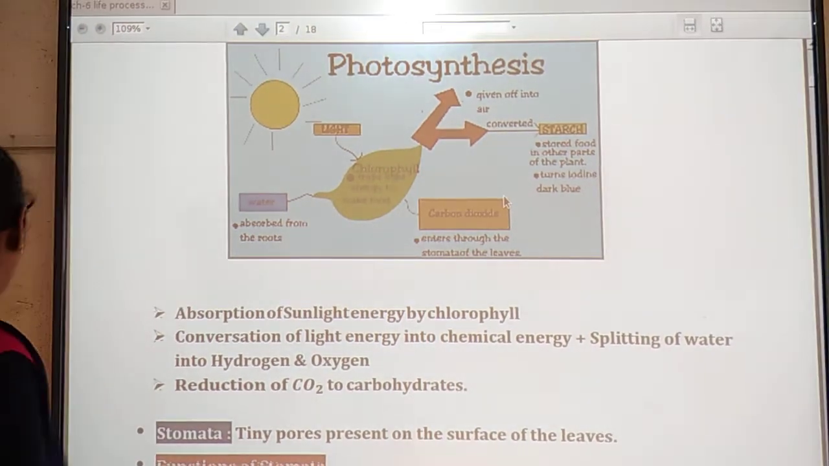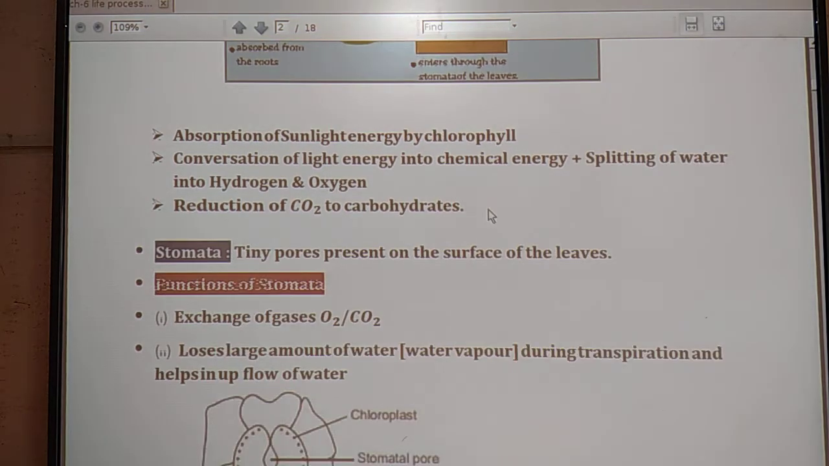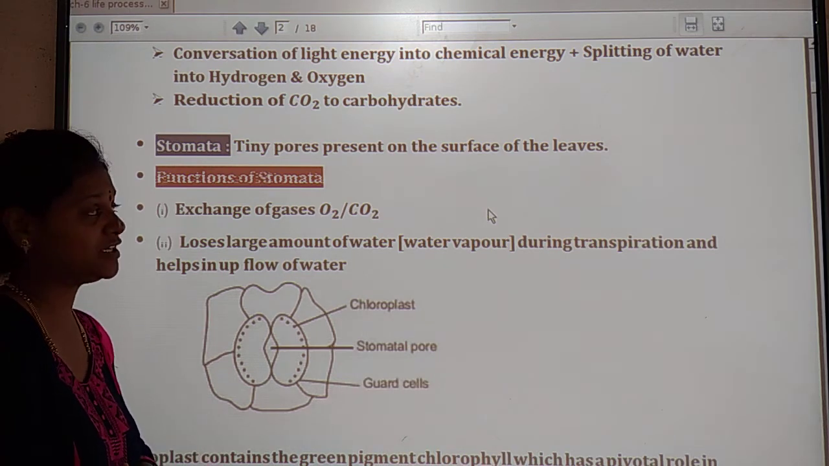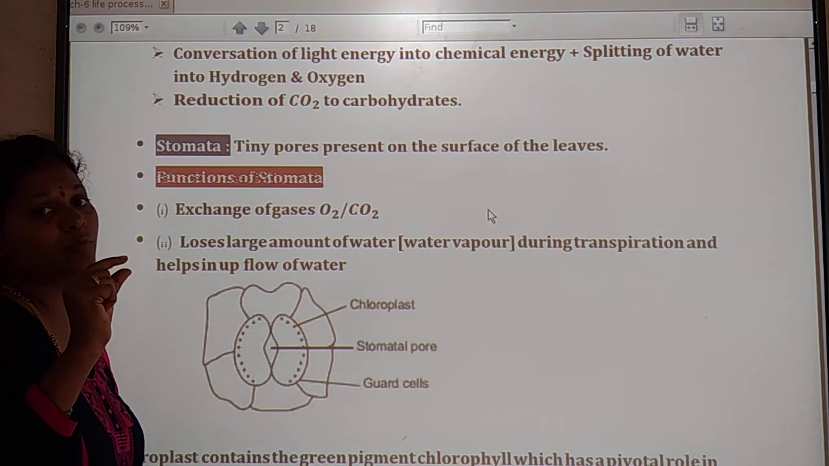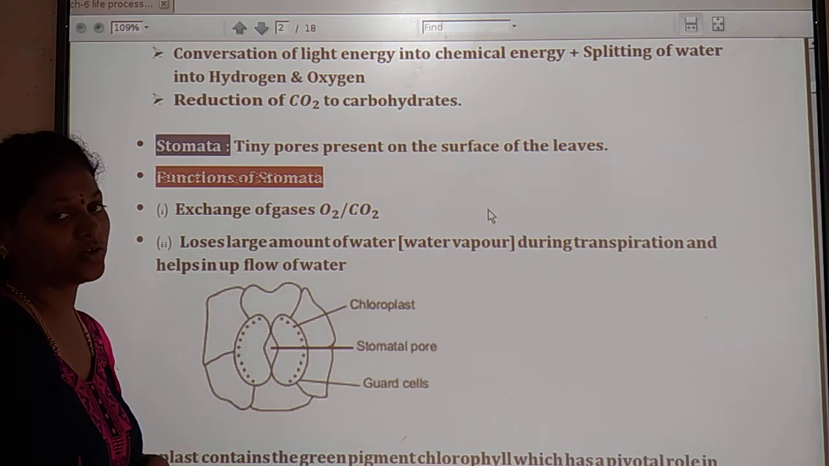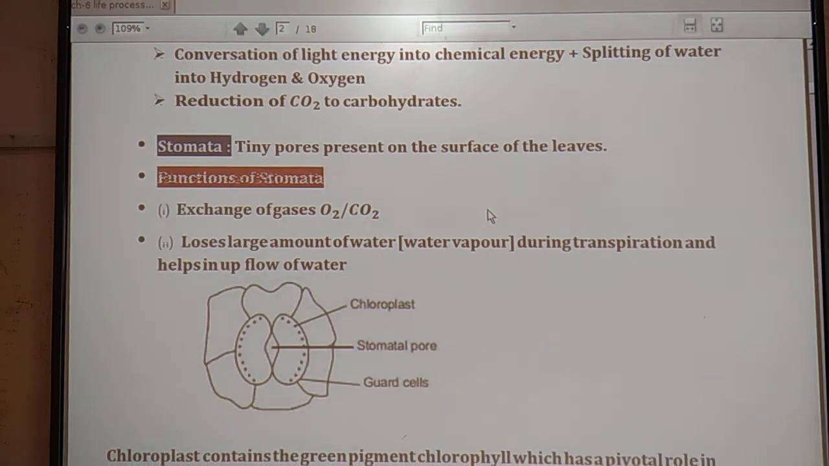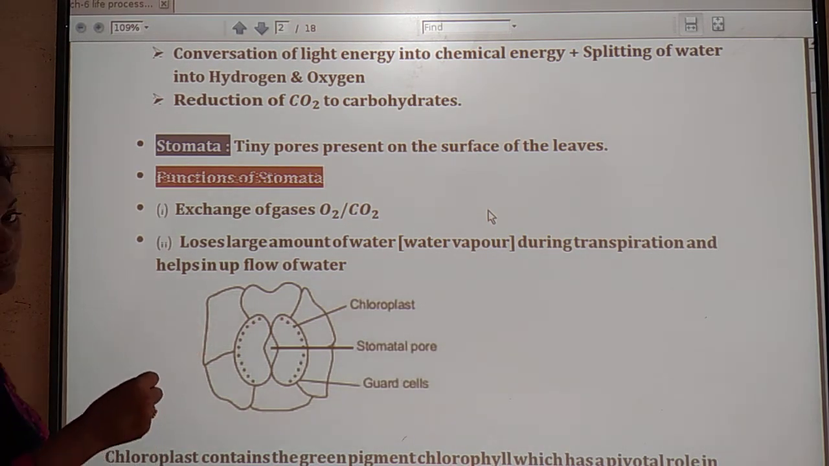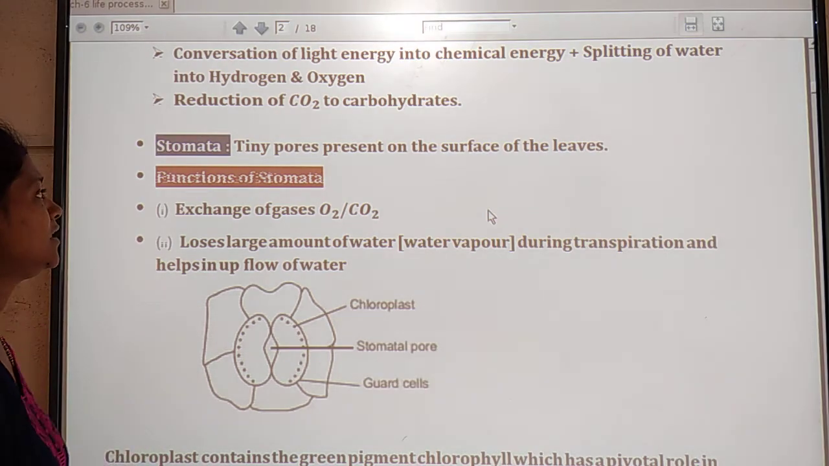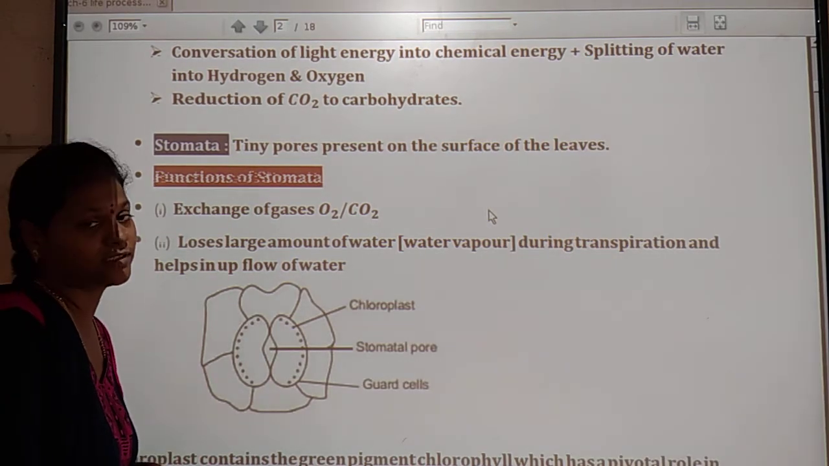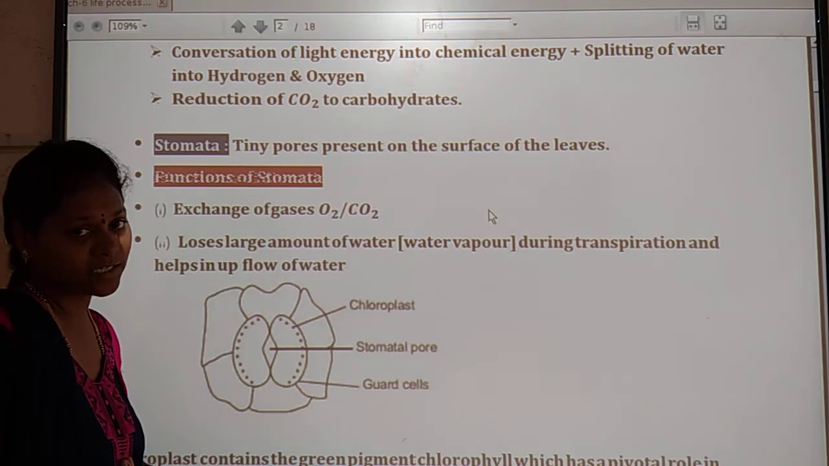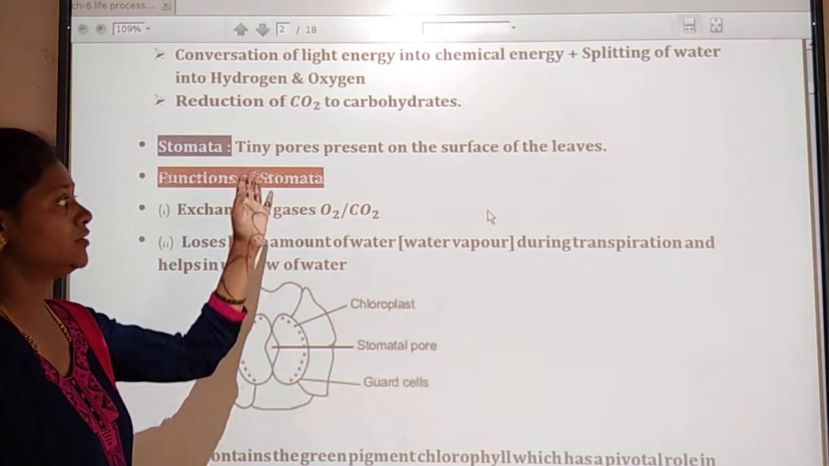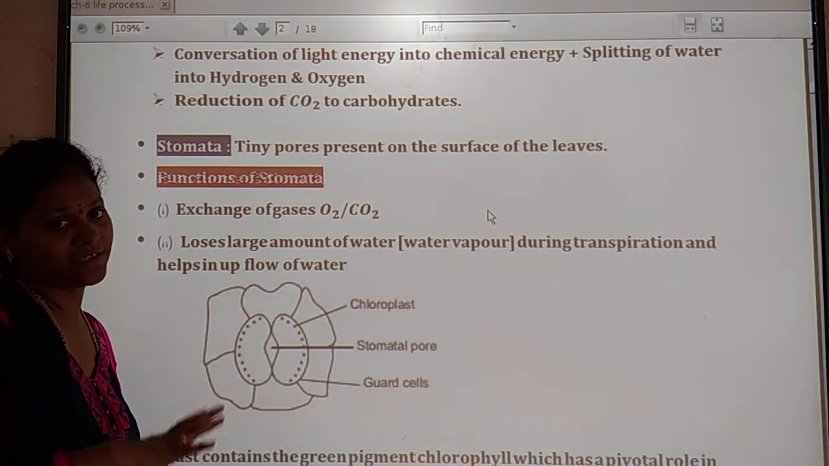Understand? And here stomata. So what is meant by stomata? As I told in our previous classes, stomata are nothing but small pore-like structures present on the leaves. With the help of these small pores, plants can absorb and respire. Here stomata are tiny pores present on the surface of the leaves. So with the help of the stomata the plants can respire.